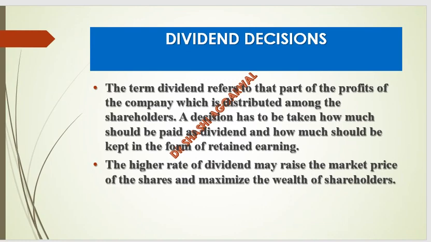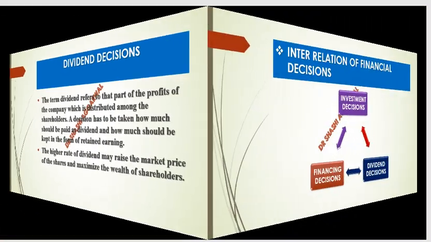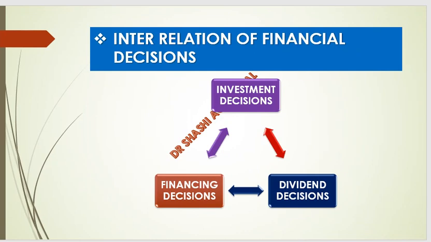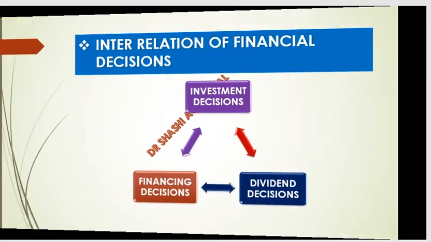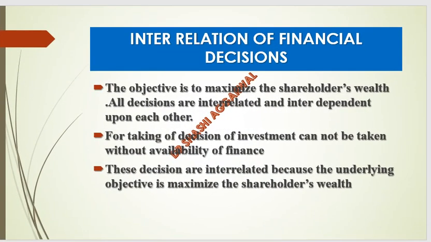if we pay too much dividend, there will be less retained earnings, and when we have growth opportunities, we have to rely on external sources for funds. Investment decision, financing decision, and dividend decision are all interrelated and interdependent upon each other. They influence each other. The objective is to maximize the shareholders' wealth.